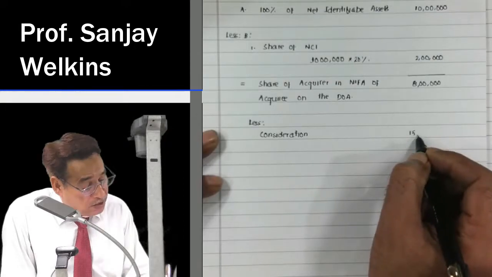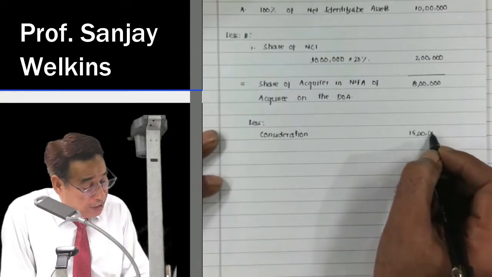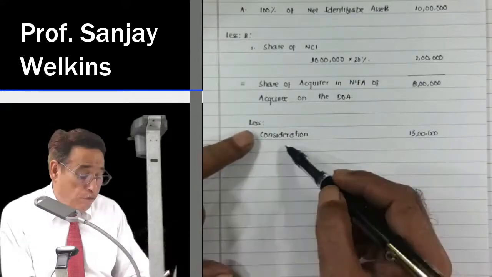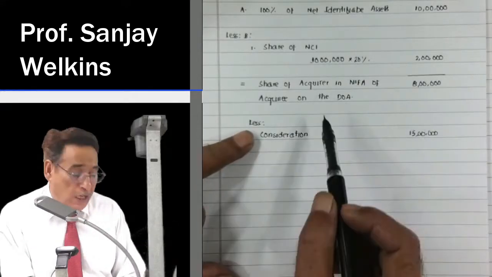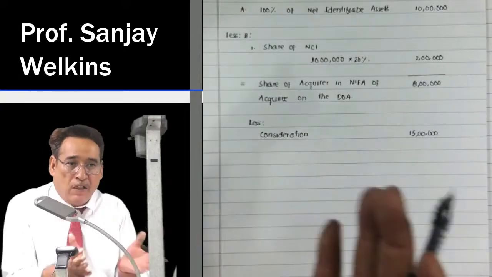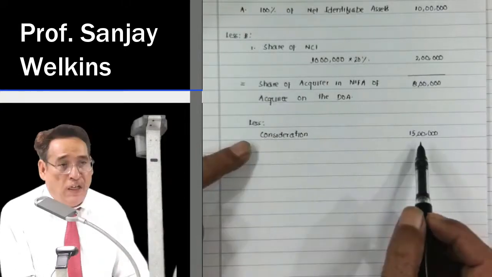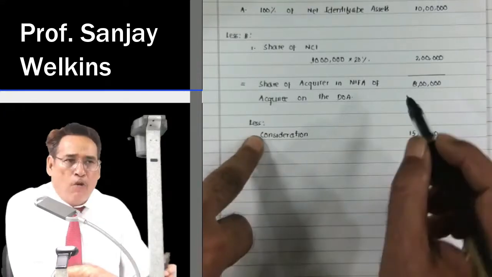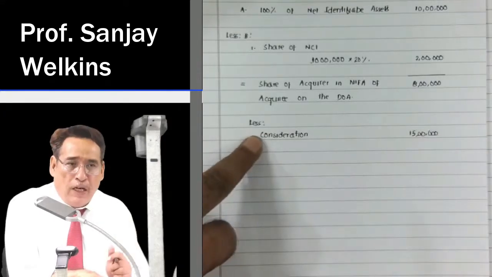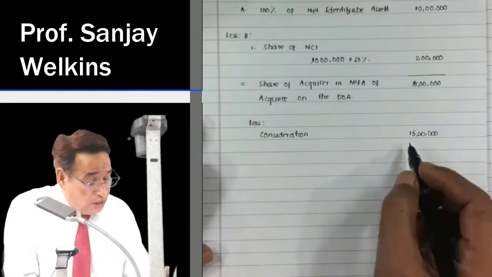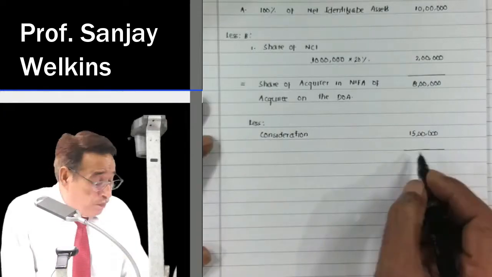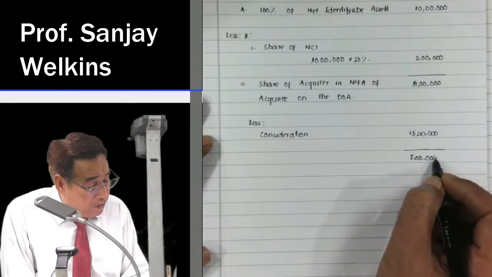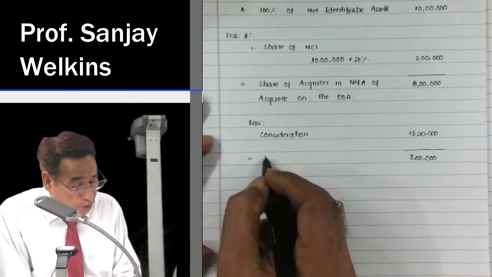So this time my payment is very high. That means if the amount of consideration is more than what we are getting, now we can analyze it this way, that the acquirer company paid 15 lakh on the date of acquisition, and on that date it acquired only 8 lakh worth of net assets. So that is the reason, because we have paid more and we acquired less, it will be termed as goodwill.